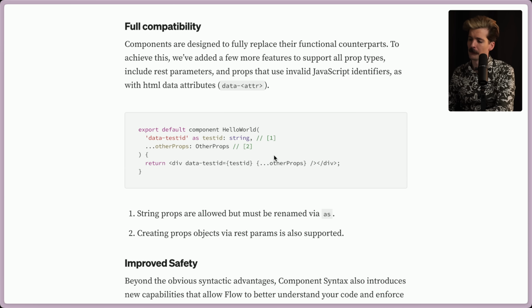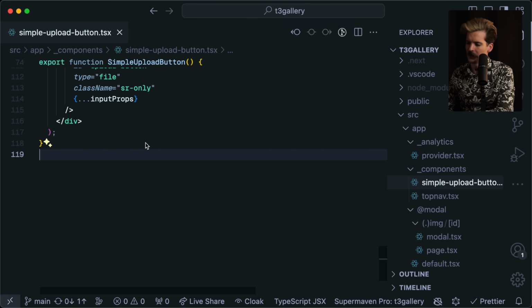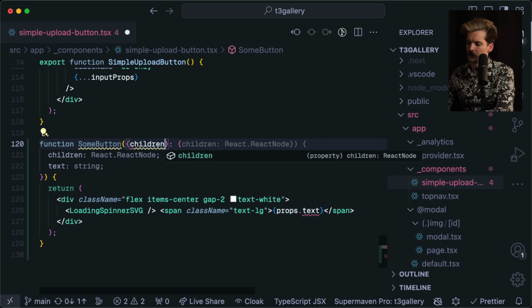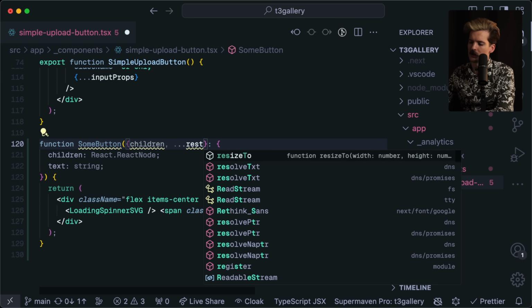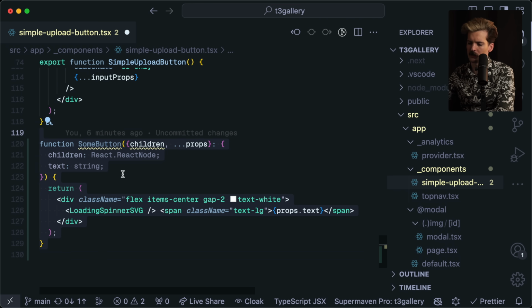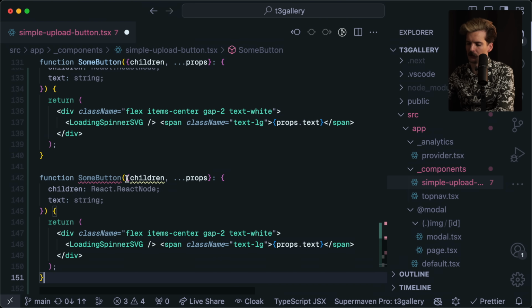Really solid syntax. One underappreciated thing here is the standardization of the syntax. As I was showing here, there's a lot of different ways we can type this. We can have the direct type here with props. We could destructure it with children. We could do children.rest or props. There's a lot of different ways that we can structure and destructure this. And if you have a large team of people with lots of different opinions on how to do this, your code base might have the exact same code written like 15 different times with slightly different syntax.